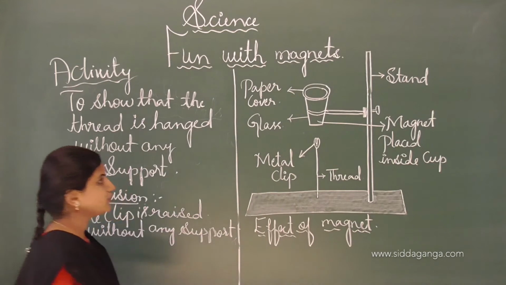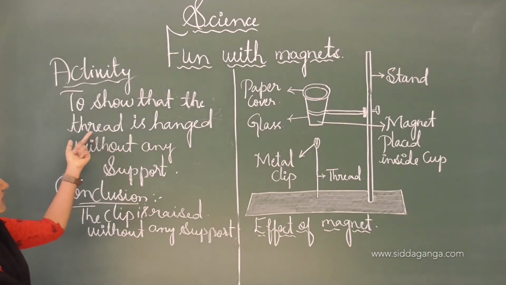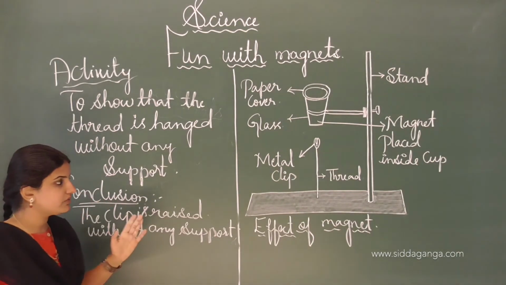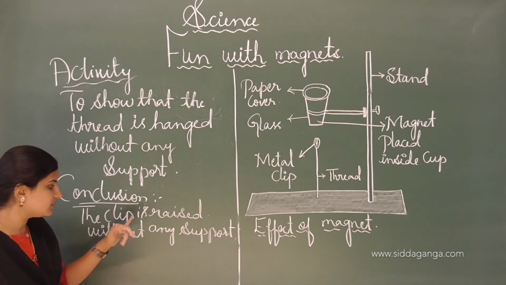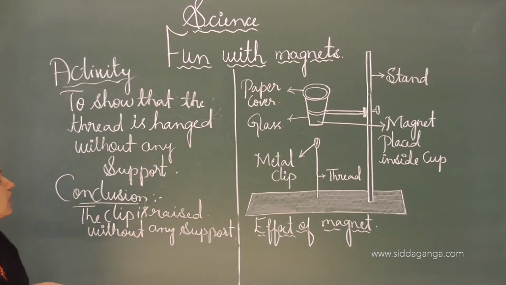And this is the experiment to show that the thread is hanging without any support. From this activity we can conclude that the clip is raised without any support. And this is all about the activity. Next we shall move on to the poles of the magnet.